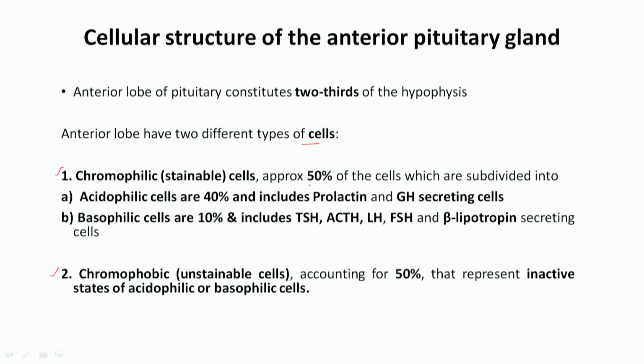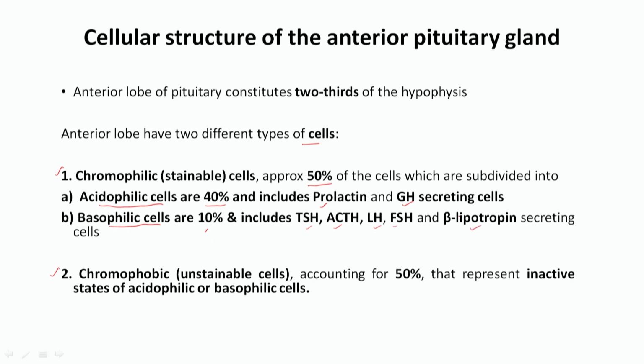First we will discuss chromophilic cells. Chromophilic cells are 50%, and they are again divided into two. One is called acidophilic cells and another is called basophilic cells. Acidophilic cells take the acidic stain, and basophilic cells take the basic stain. Acidophilic cells are around 40% of the total cells, and they include the prolactin and growth hormone secreting cells. Then what are the basic cells? Basic cells are around 10%, and they include the TSH, ACTH, LH, FSH and beta lipotropin secreting cells.